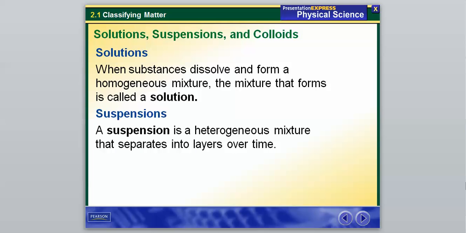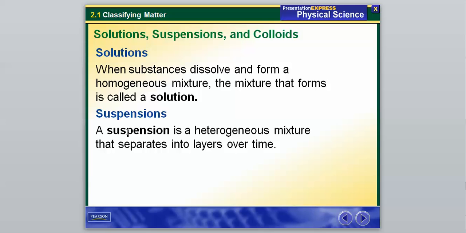So our first one is a solution. When substances dissolve and form a homogeneous mixture, the mixture that forms is called a solution. I think the easiest example would be if you're making powdered lemonade, you drop the lemonade into the water, you stir it together, the powdered lemonade dissolves, and we now have what is called a solution. That is one easy example of a solution.